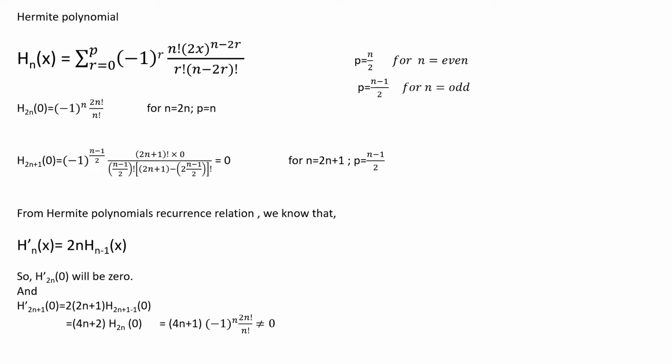Then we will come to the next part, that is, for Hermite polynomials we know the recurrence relation H_n'(x) is equal to 2n H_{n-1}(x). So from here we'll get that H_{2n}(0) will be 0 and H_{2n+1}(0) is not equal to 0. So our answer will be D.